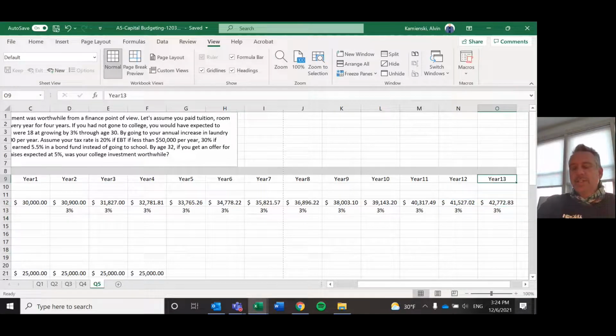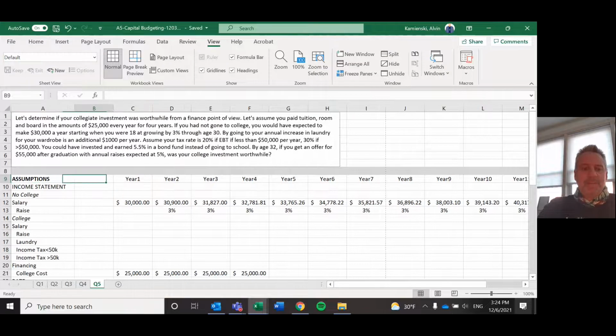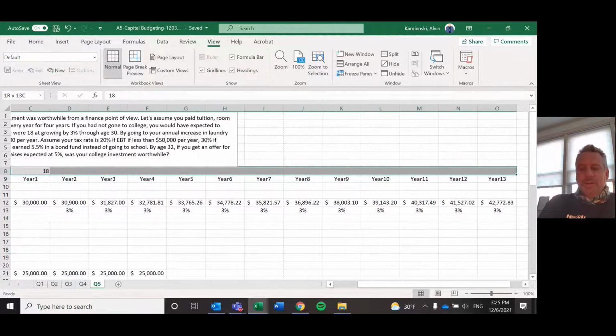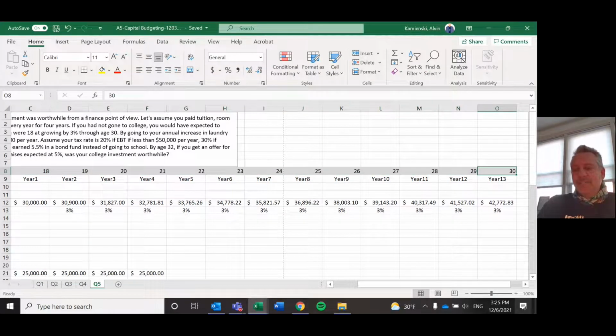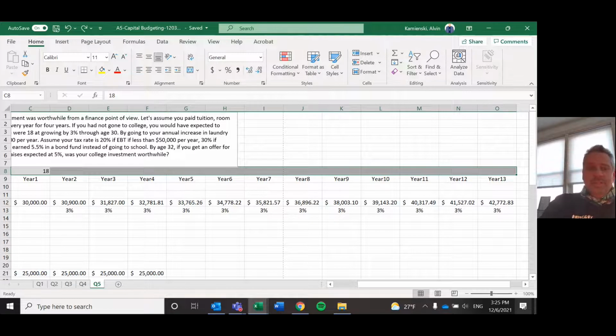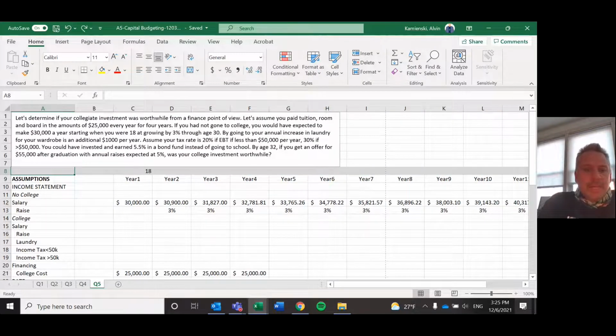If you're not sure that your year 13 is your 30th year, because that sounds weird. 18 to 30 sounds like 12 years, but if you count it out properly, if this was our 18th year and we wanted to know how old we were by the end of this thing, because of an inclusive range, your actual age is 30 in year 13 when you started off in college or in the workforce when you're 18. So just to clarify that.